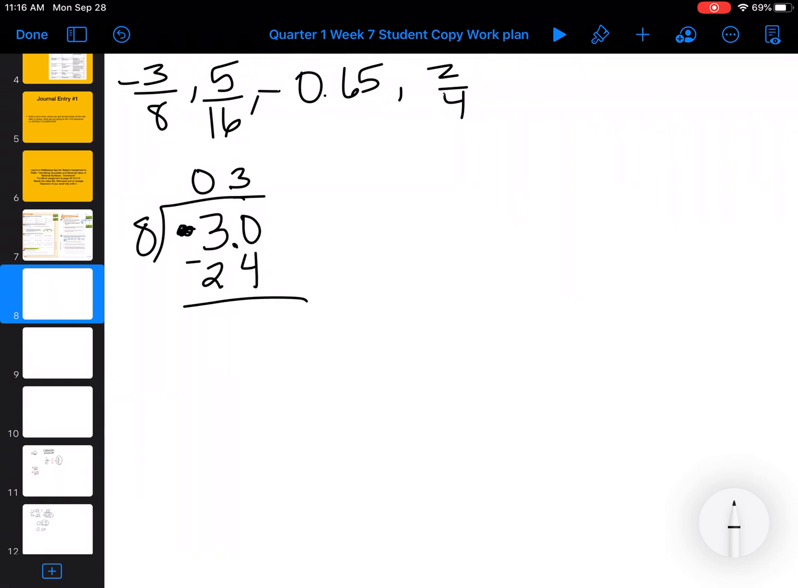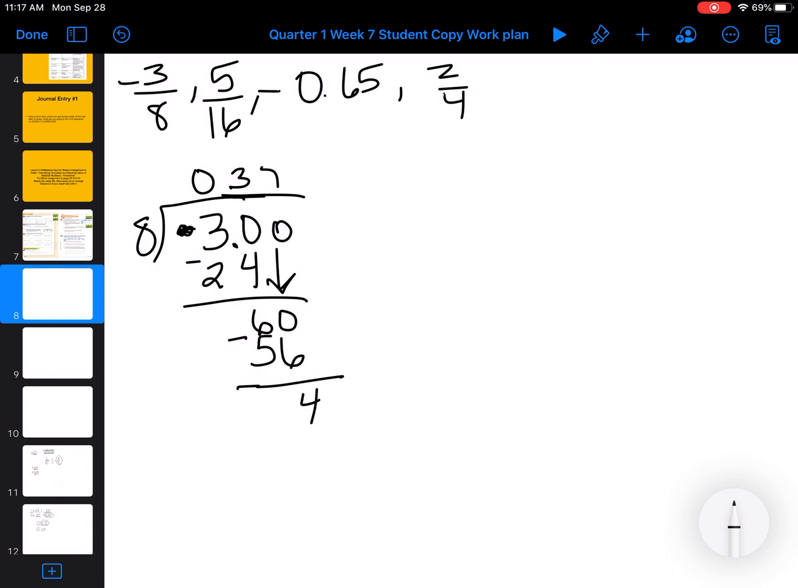30 minus 24 is 6. Does 8 fit into 6? No. So we add another 0. We bring it down. Does 8 fit into 60? Yes. I know that 6 times 8 is 48, and I know 7 times 8 is 56, and I know 8 times 8 is 64, so it has to be 7. 8 times 7 is 56, subtract 60 minus 56.